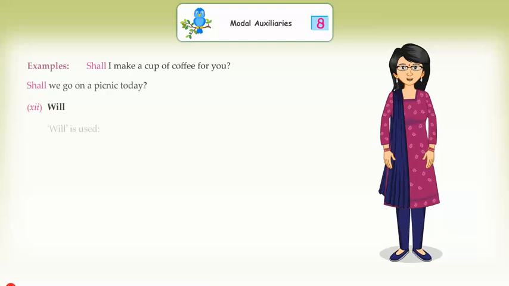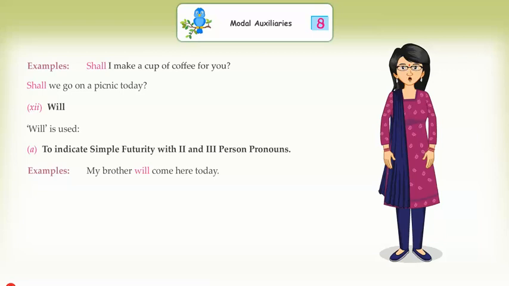12. Will. Will is used A. to indicate simple futurity with second and third person pronouns. Examples: My brother will come here today. Anyone will tell you the way to the Taj if you ask.